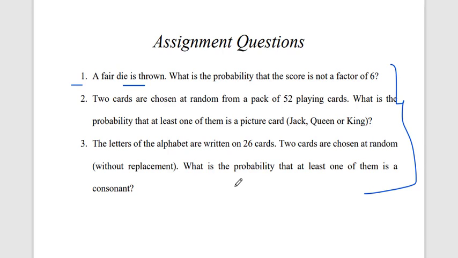Do not solve with the simple probability method. You have to solve with probability complement, as we saw in our lecture, and upload it in the application. Okay, so today's lecture is completed.